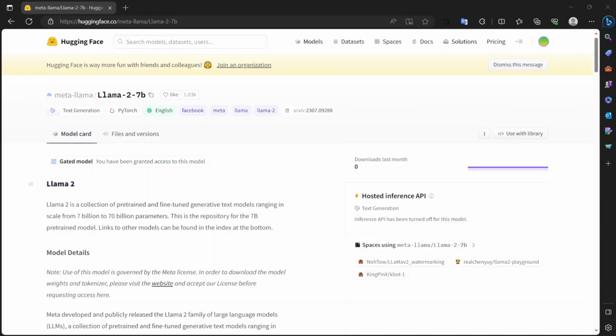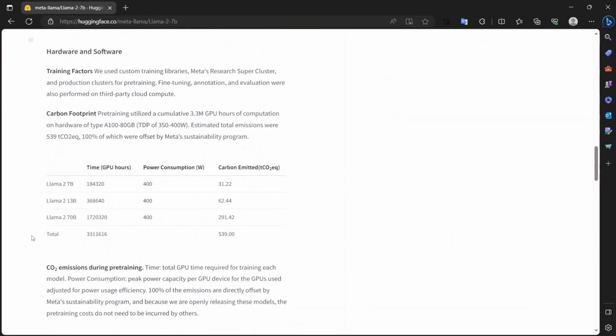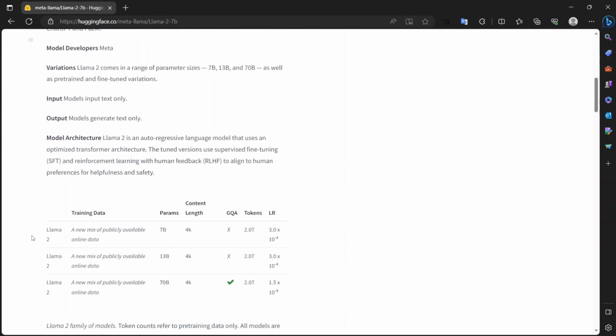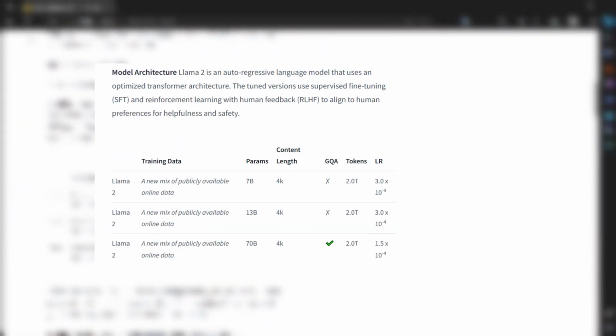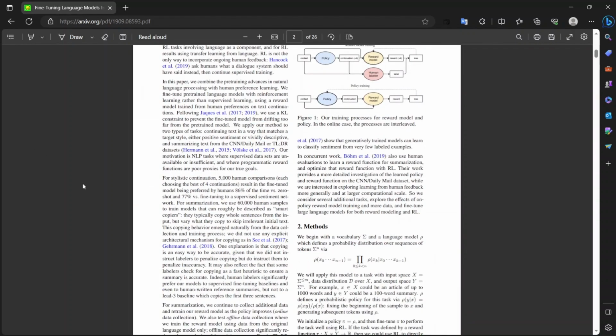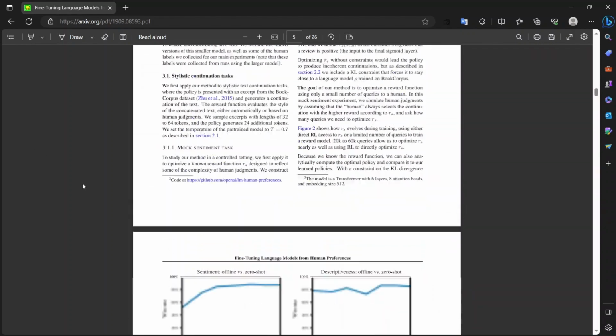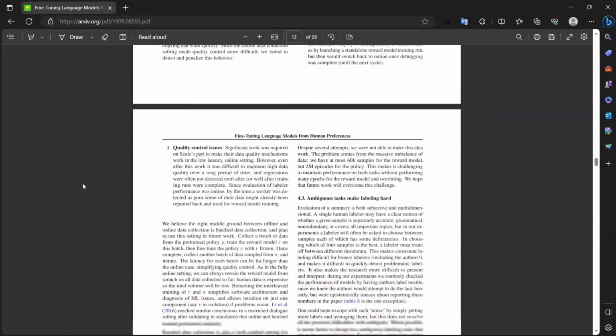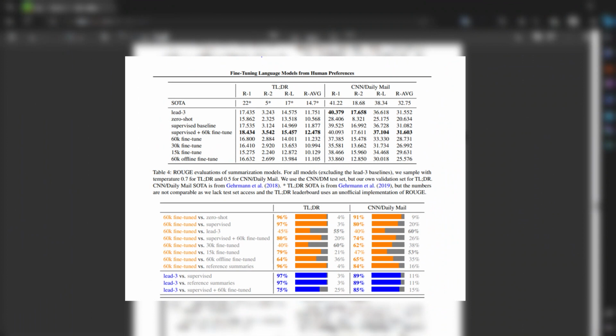Hello everyone. So you guys might have heard about Llama and ChatGPT. The capability that the model holds is because it is trained a little differently. The models are trained by reinforcement learning with a twist. Here we use a human in the loop to train the model. So today we are going to see how these models are trained and why this training method is so powerful to get a better result.